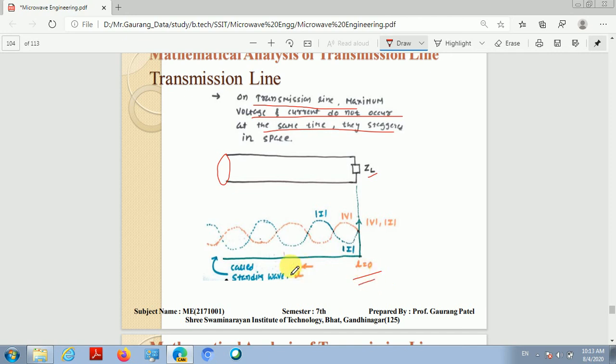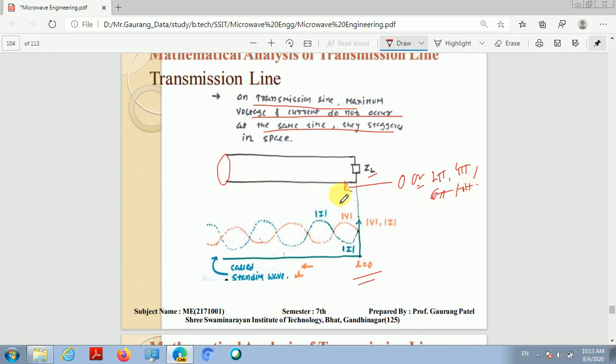If I plot the magnitude of the resultant voltage and current on the transmission line, then suppose at this point the phase is 0 or an even multiple of pi, that is 2 pi, 4 pi, 6 pi, 8 pi, and so on.